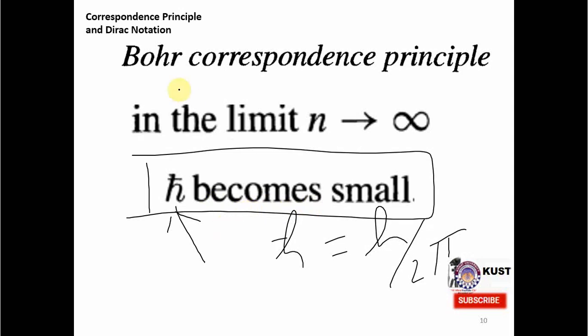So the Bohr correspondence principle then tells us that in the limit when n tends to infinity or h bar becomes small, we have quantum mechanics reduced to classical mechanics.